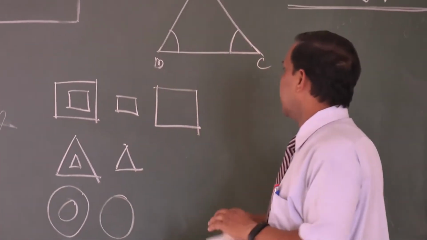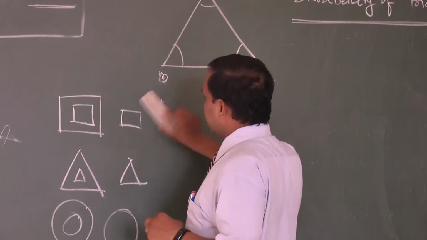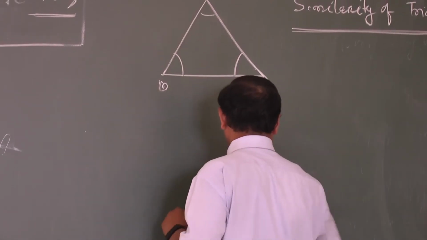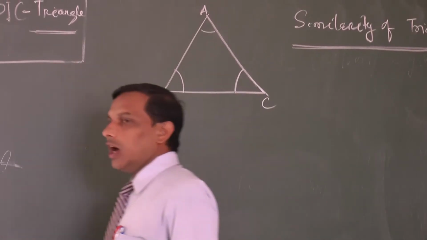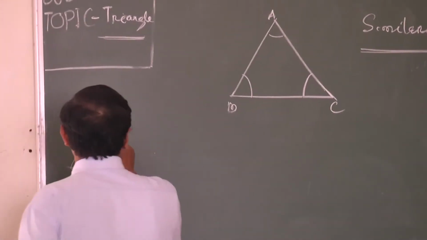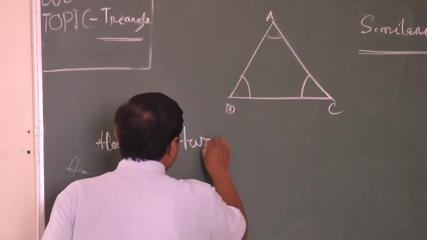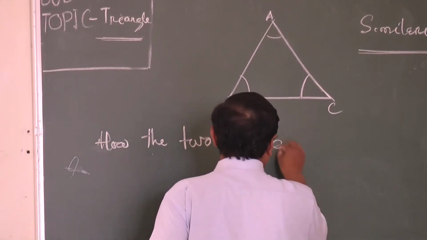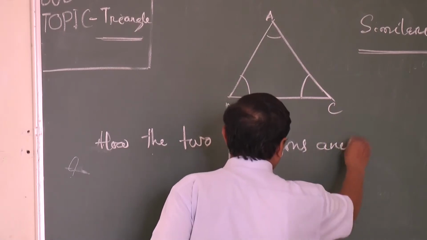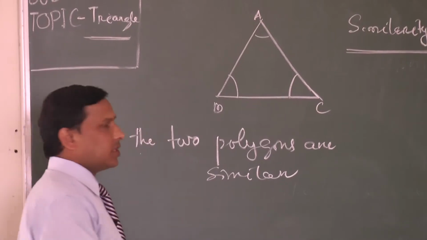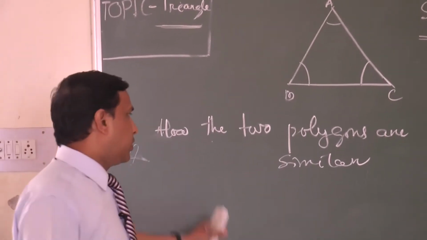Okay, fine, students. Now we'll teach you your very first chapter, written very carefully: how two polygons are similar. Fine, students.